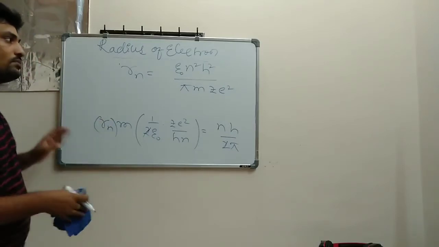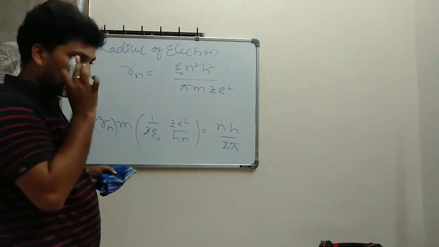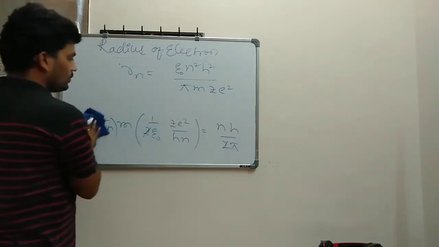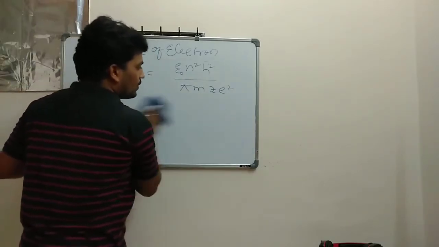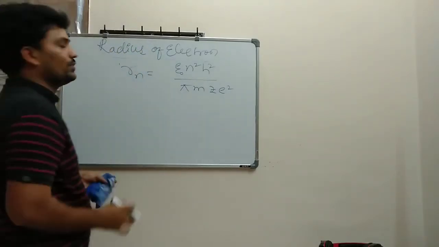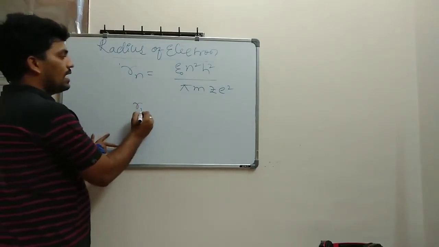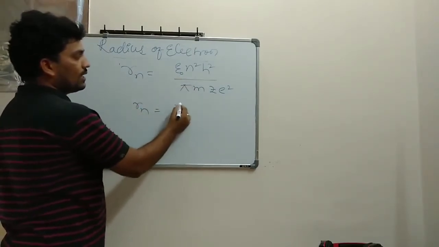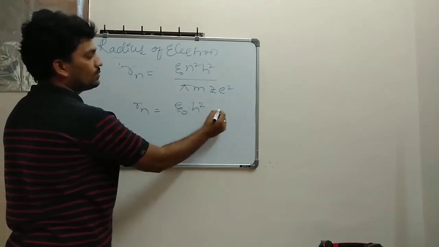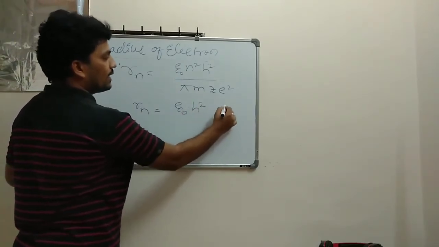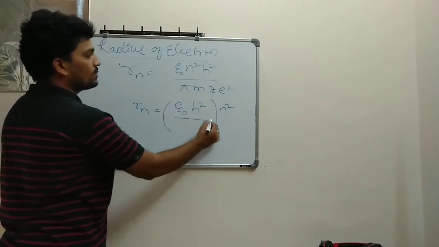So simple here, we have many constants in this equation. So many constants here, then I am going to remove a few things. Rn is equal to, I can write epsilon naught, h square, n square here.